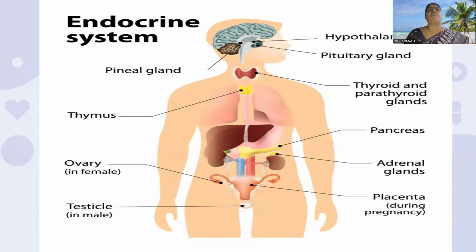Here is the overview of our endocrine system. It consists of several glands as well as the governing body known as the hypothalamus. So it contains the pituitary gland, thyroid glands, smaller glands like pineal and thymus glands, the pancreas situated near the stomach, adrenal glands in the kidney, and both the male and female reproductive organs also act as an endocrine system.